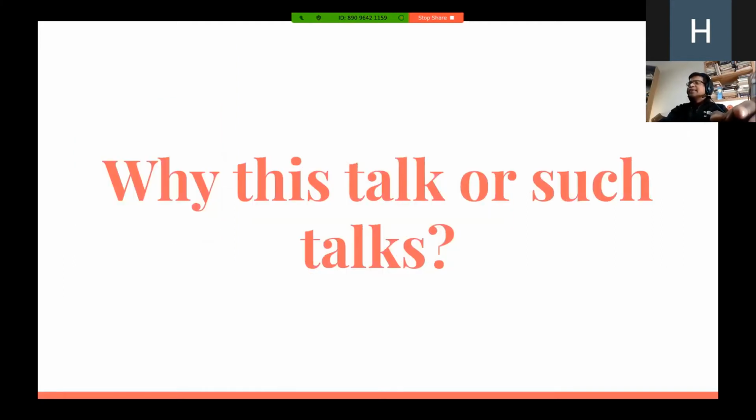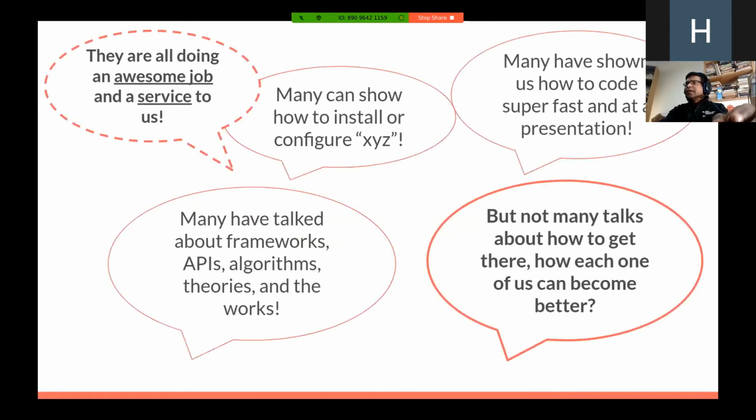So you might want to ask me, why this talk? Why such a talk? Why give a talk something like this? Basically, there are lots of presentations out there. There are a lot of speakers out there, and they're really doing a great job in bringing content like how to configure something, or how a certain technology, framework, API or algorithm works internally in a deep dive. If you deep dive into it, how does it look?